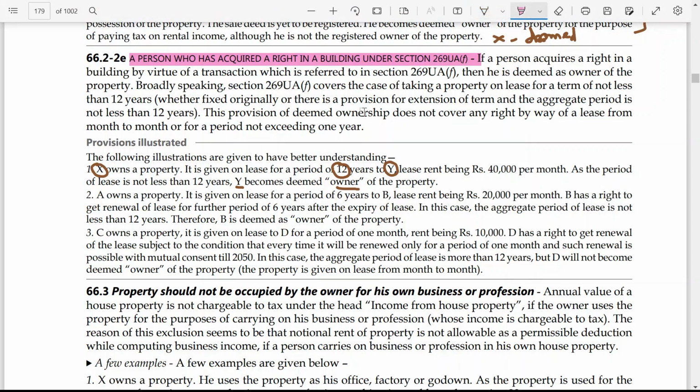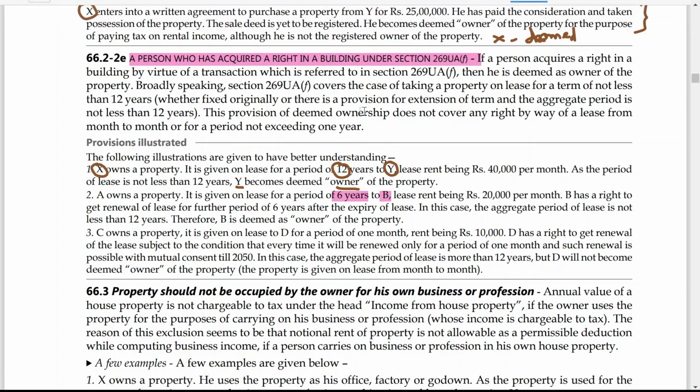Now the second case, A owns a property. It is given on a lease for a period of 6 years to B. Lease rent being 20,000 per month. Now B has a right to get a renewal of lease for a further period of 6 years after the expiry of lease. In this case, the aggregate period of lease is not less than 12 years. Therefore, in this case also, B is deemed as owner of the property.